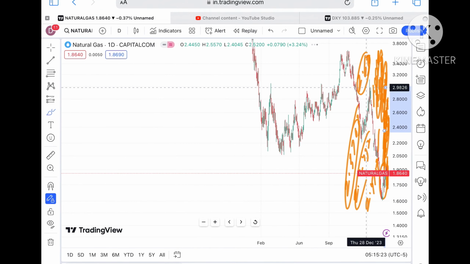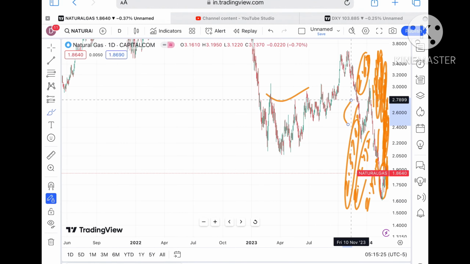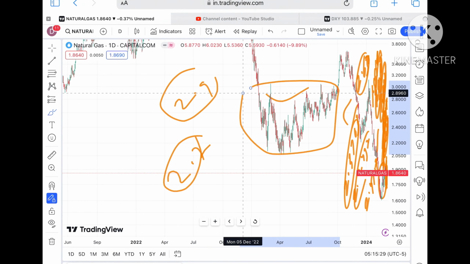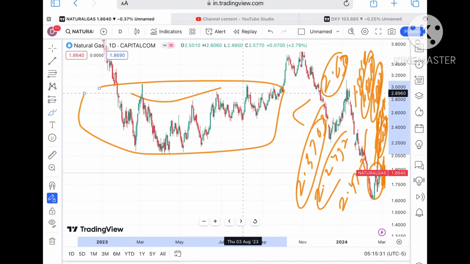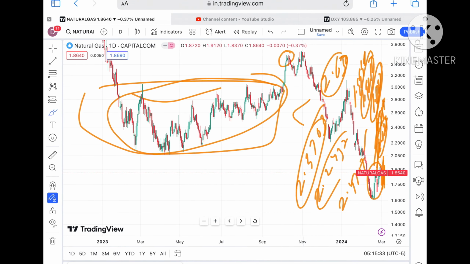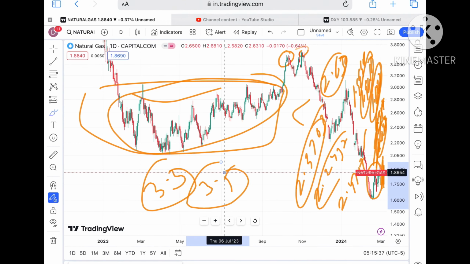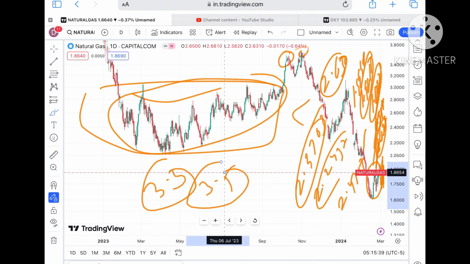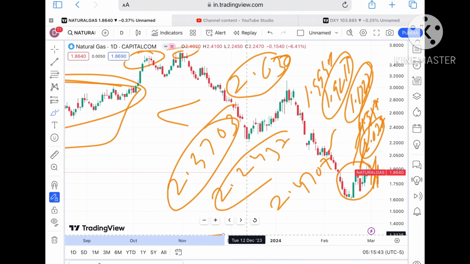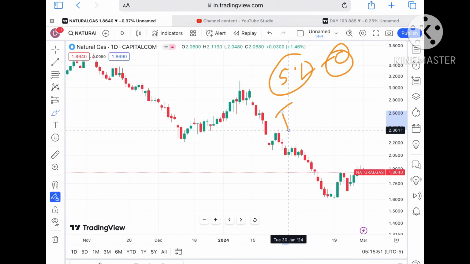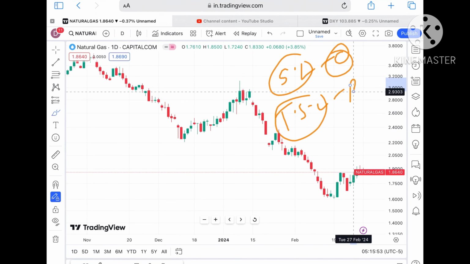If the price keeps sustaining 2.6730, a further high towards 2.7, and then towards 2.9, and from there it will cross $3. As soon as the price crosses $3, we can see the probability of touching 3.3 and then a level of 3.5.